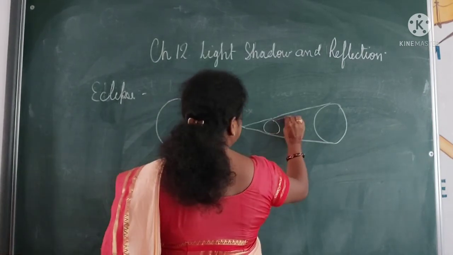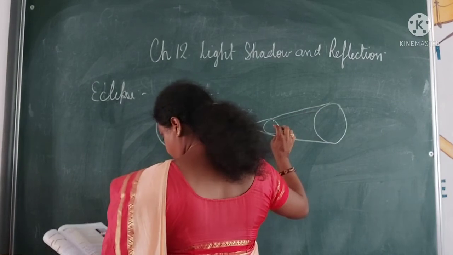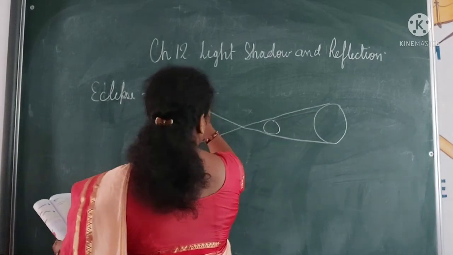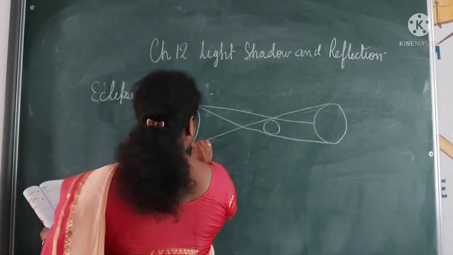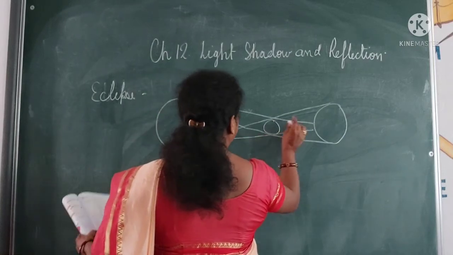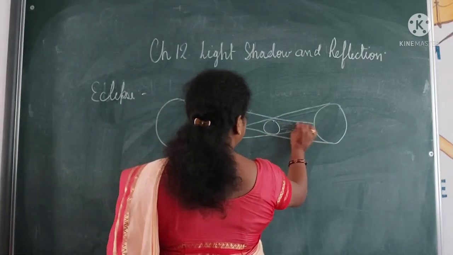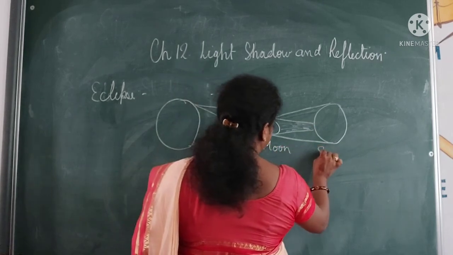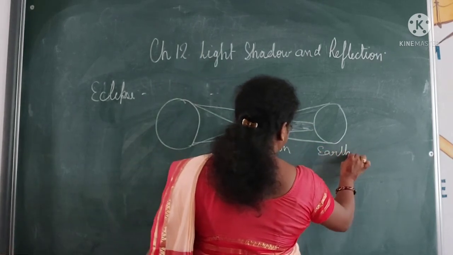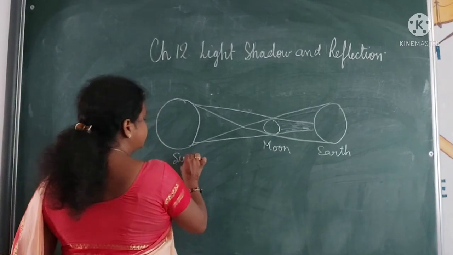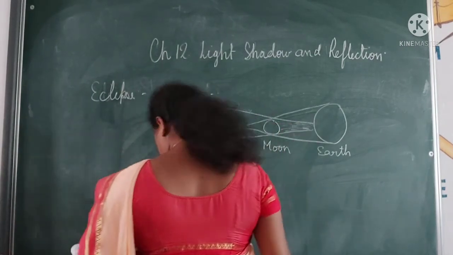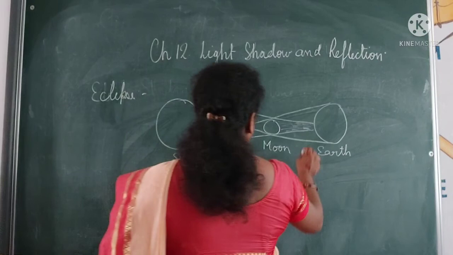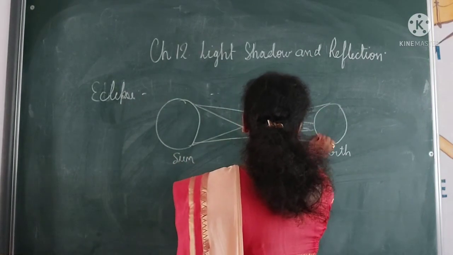So you see that the portion which is here will be dark. Okay, it will be dark. You will see a dark patch here, and this will be a little bit less dark than this one.